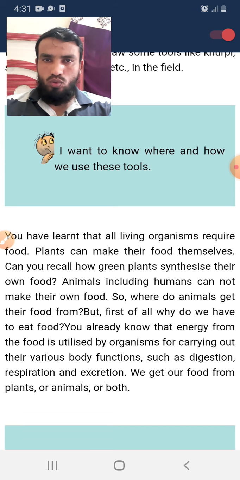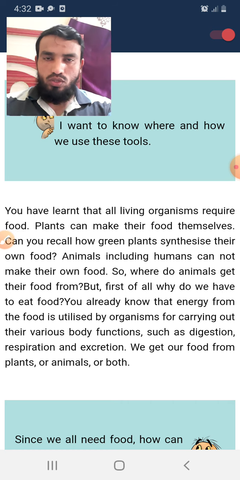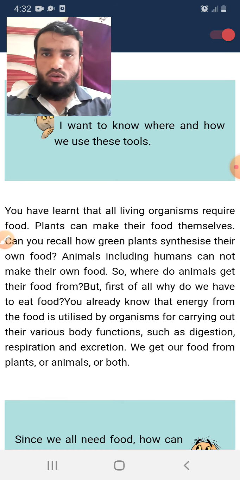So this is the question they asked: where and how do we use these tools? If a new student sees these tools, the question arises in their mind: what are these tools, and why and how can we use them?